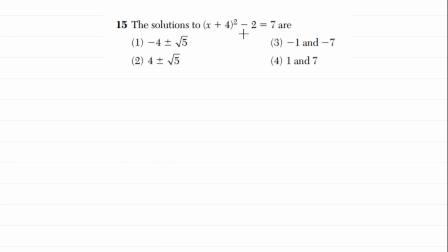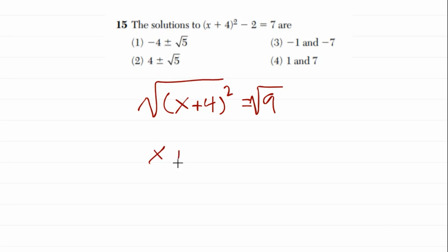What I would highly recommend is to get this square term, the quadratic term, by itself. Let's isolate that. To start, I would add 2 to both sides, so we get that 2 to the other side. Now from here, I need to get rid of this square term. All I have to do is the inverse of that, which is the square root.